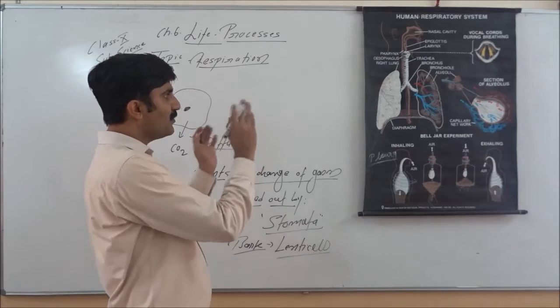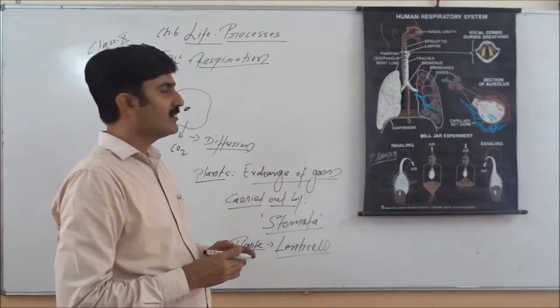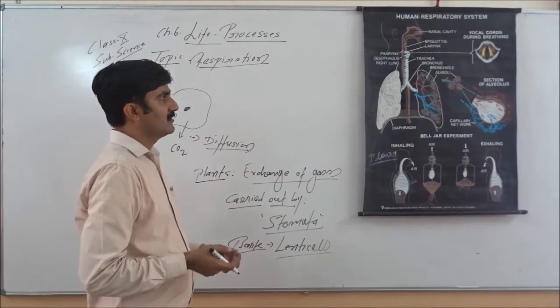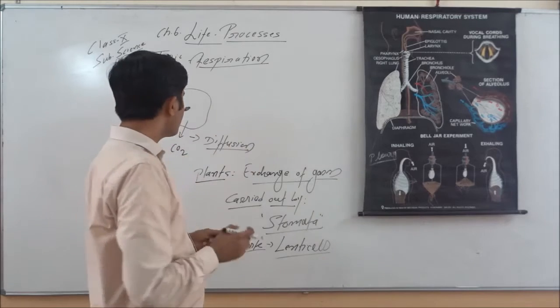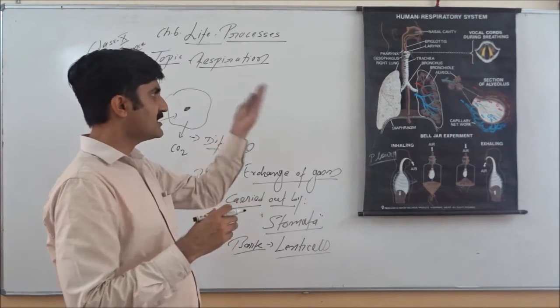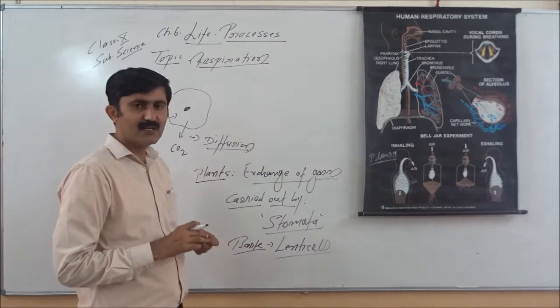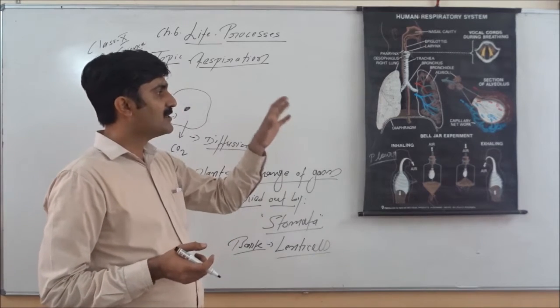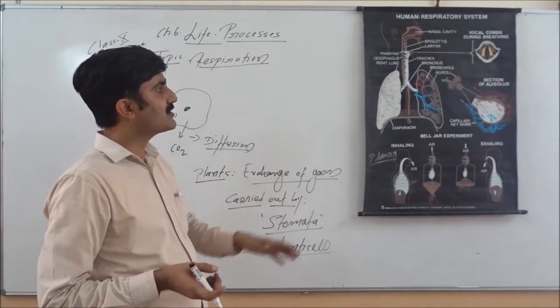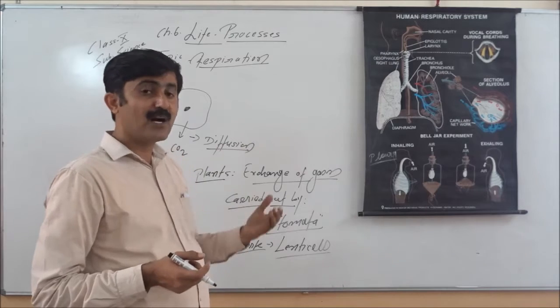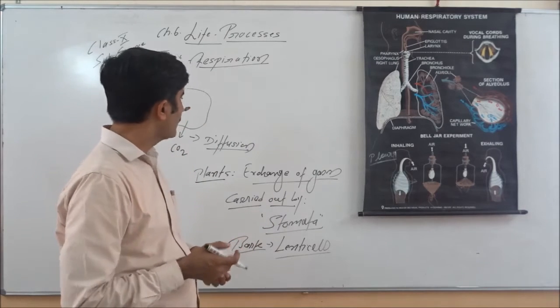In case of humans, we have a well-developed respiratory system to exchange gases. So let's try to understand the different parts of our respiratory system.